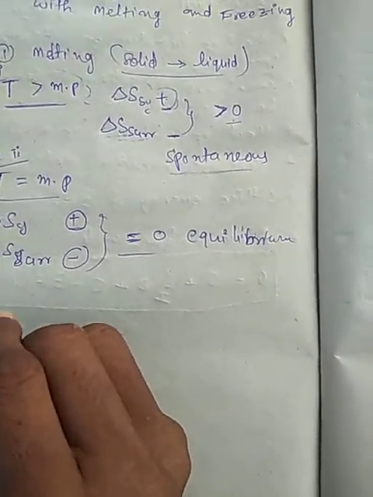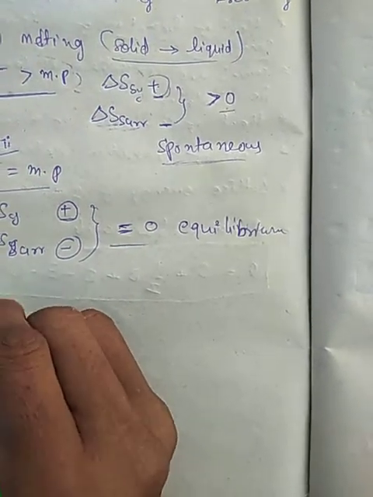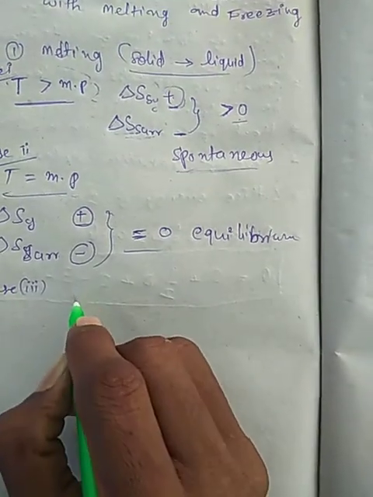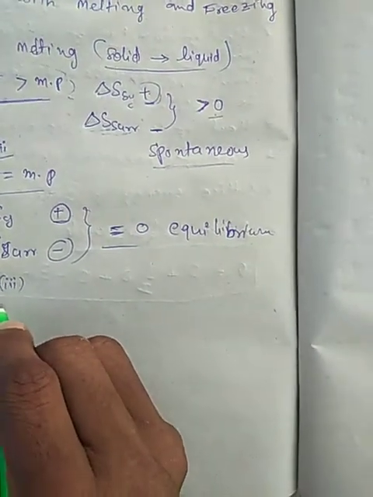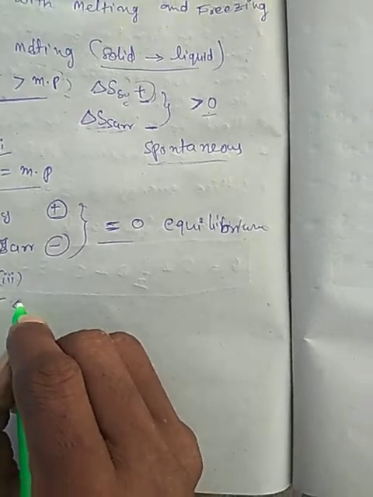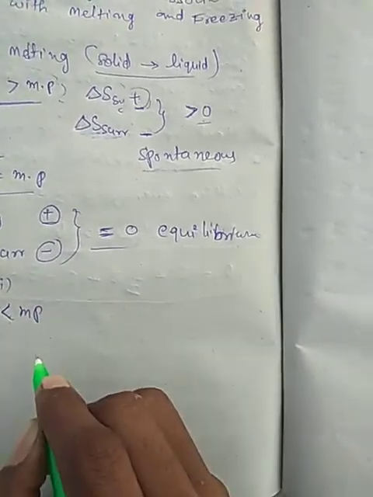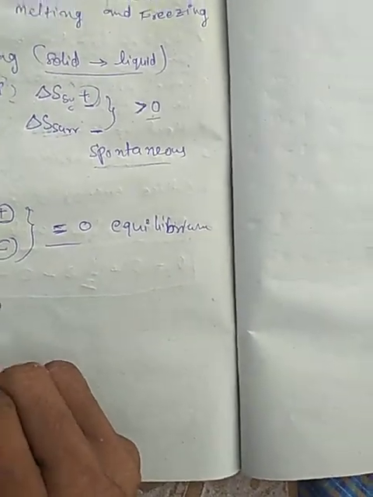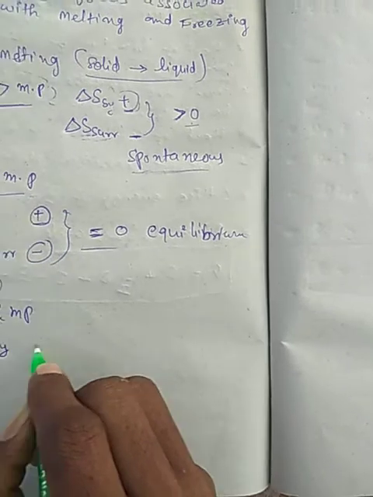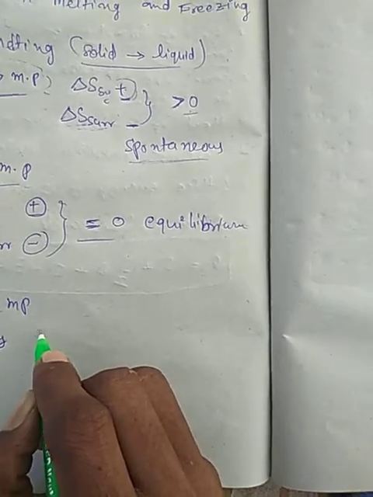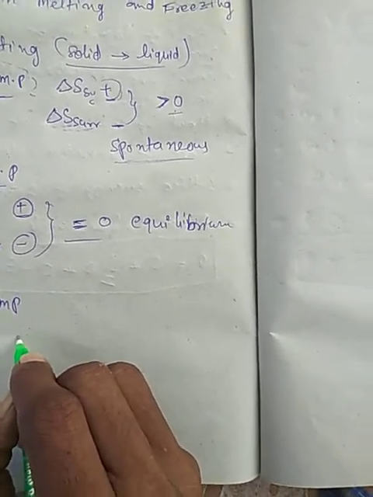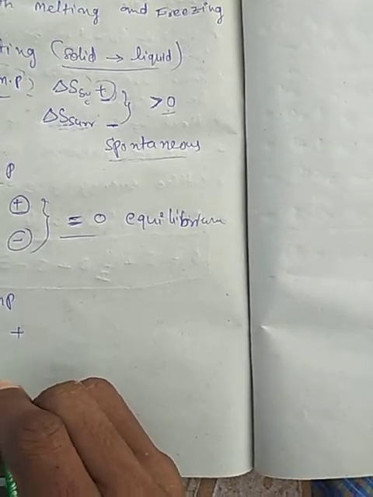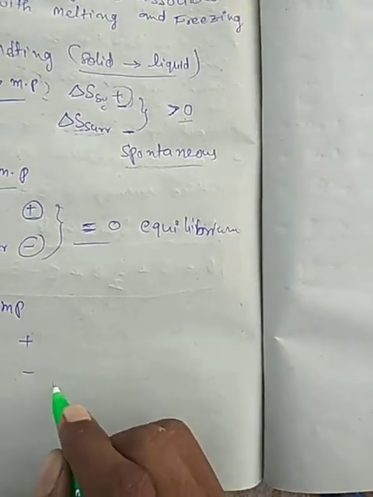And next one, case 3. Now the temperature of the system is less than the melting point. In this case, the change in entropy of the system is positive, and the change in entropy of the surroundings is negative.